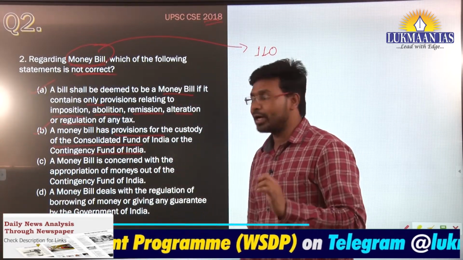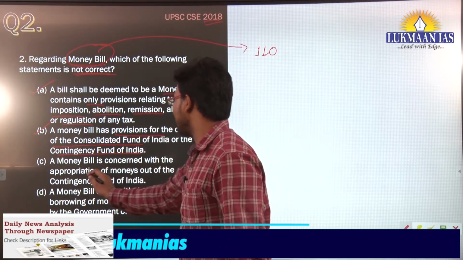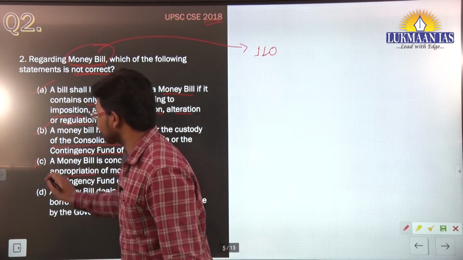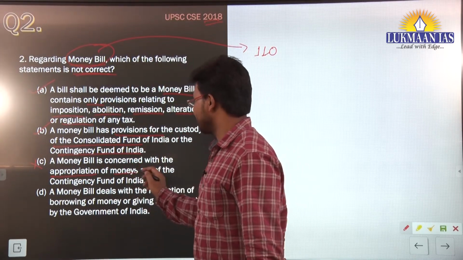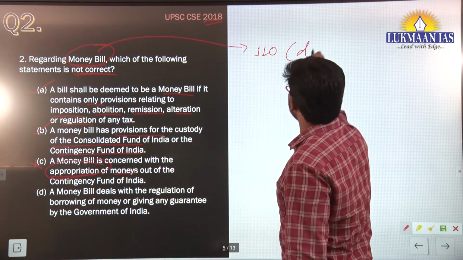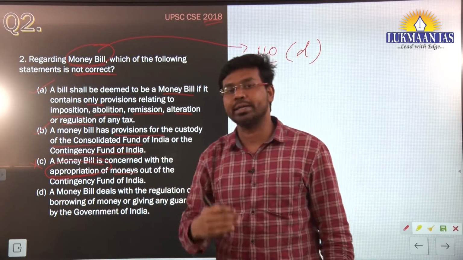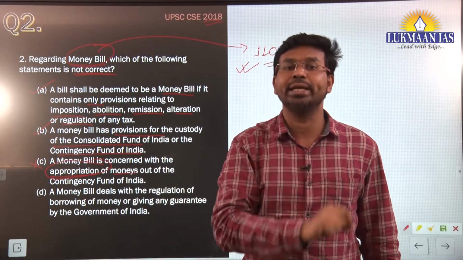If we talk about the third option, it says a money bill is concerned with the appropriation of monies out of the Contingency Fund of India. This is incorrect. Appropriation related things are mentioned in Article 110 clause D. Article 110 clause D talks about money being appropriated from the Consolidated Fund of India.